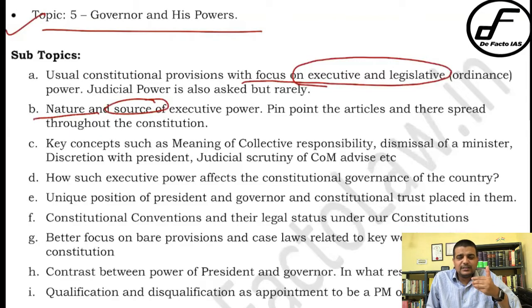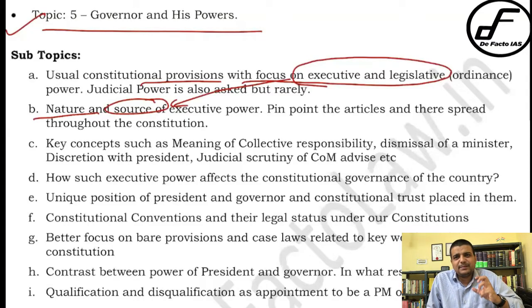It means the executive power is conferred upon the president by virtue of one article and by virtue of another article. Does the nature of those articles change? Okay, so that particular part you have to focus on more. So when I talk about constitutional provision, then I talk about the nature of the constitutional provision as well. So you have to understand that particular point in quite some detail, right?